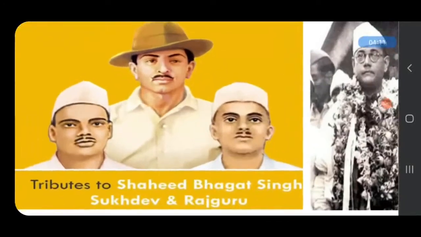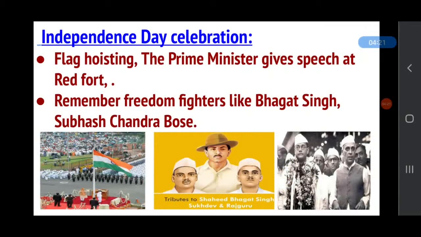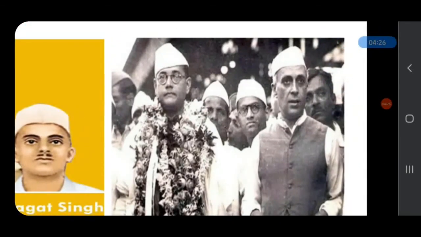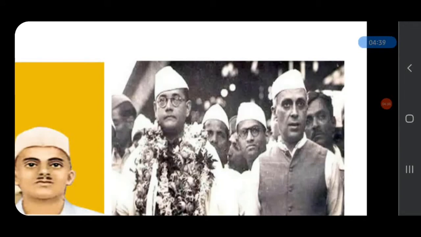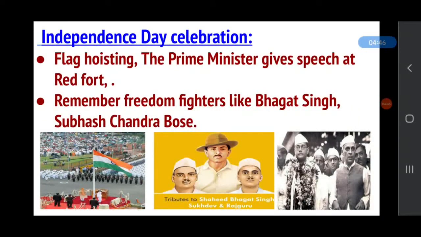And in this picture you can see in between Bhagat Singh, and Sukhdev and Rajguru, left and right. They were also freedom fighters. And identify these two leaders and freedom fighters. You have read about them. What are their names? The Pandit Jawaharlal Nehru, and with glasses is Subhash Chandra Bose. These were freedom fighters.